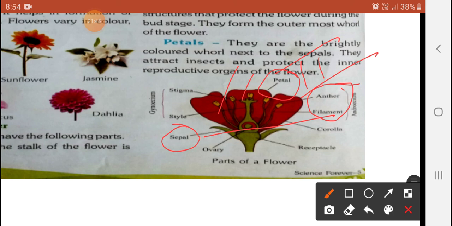The whorl of the flower is the male reproductive part, consisting of the filament and bilobed anther. The anther contains the pollen grains. Yes, inside there will be pollen grains.